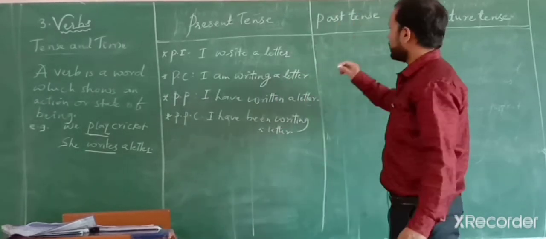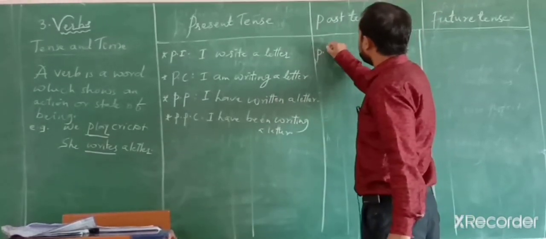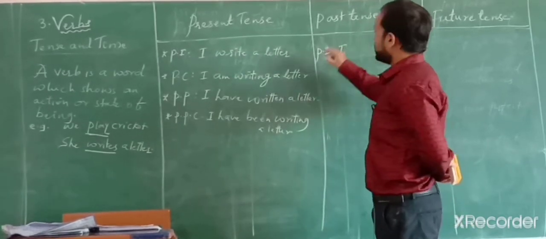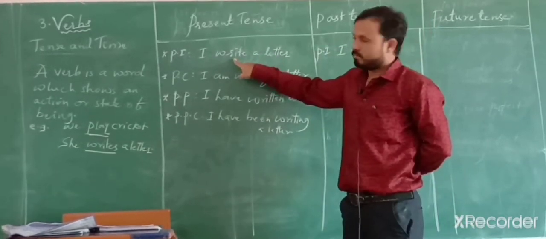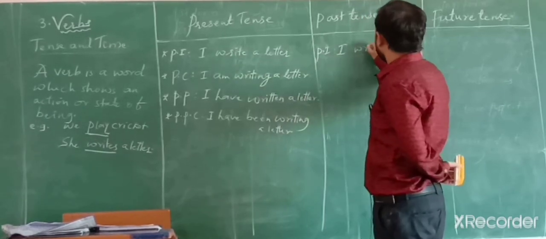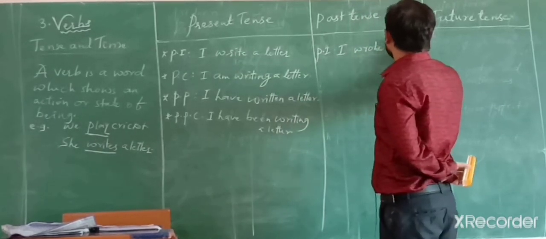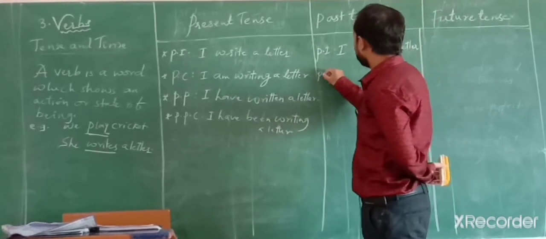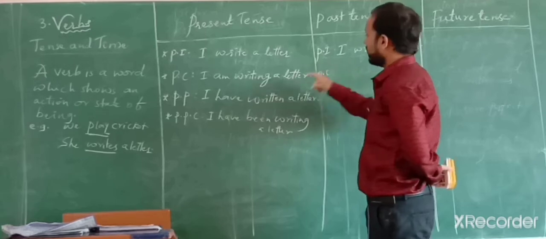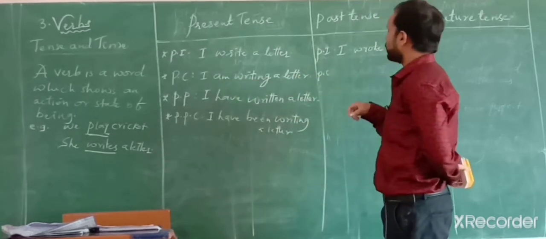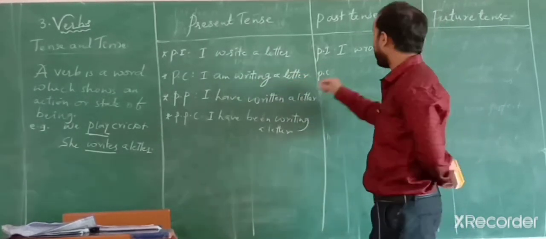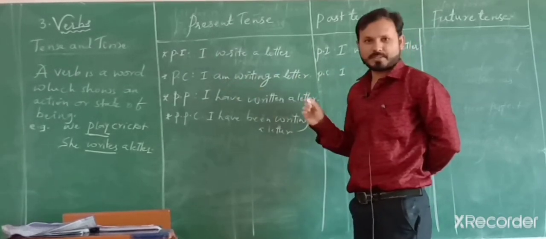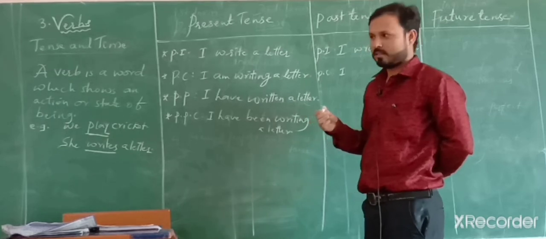What about past tense? Past indefinite. I write a letter. For past indefinite, verb should be in second form. So I wrote a letter. Then past continuous tense. For example, I am writing a letter. For past, which is the auxiliary, was or were. For present, am, is, are are present auxiliaries. For past, was or were.